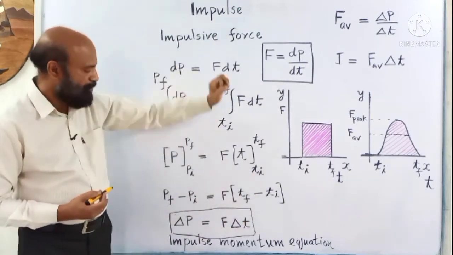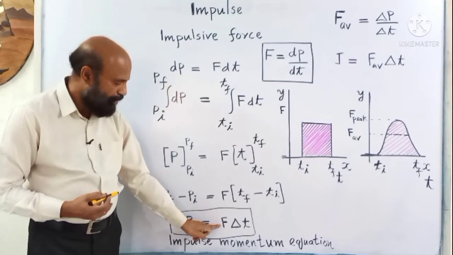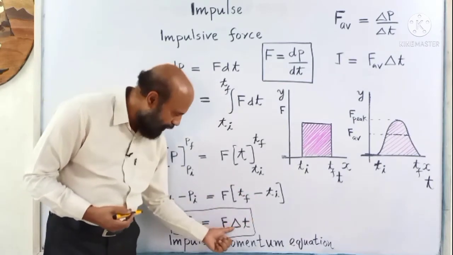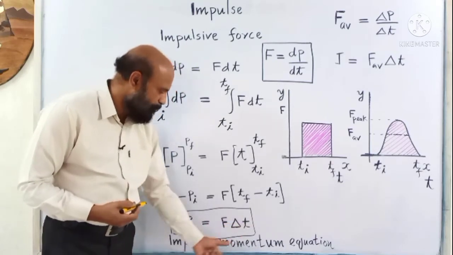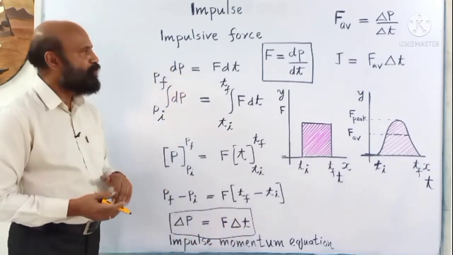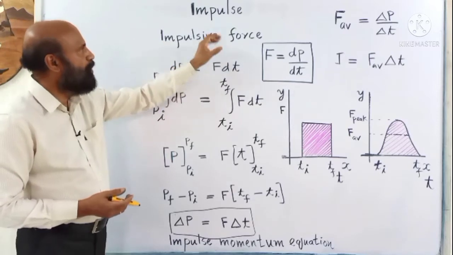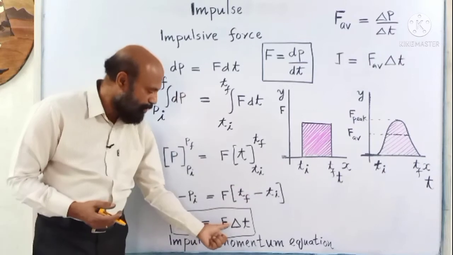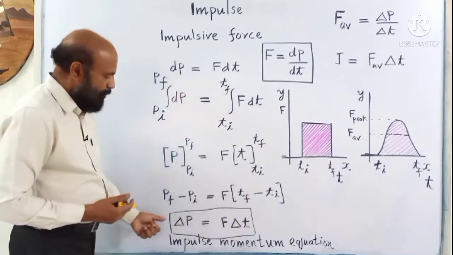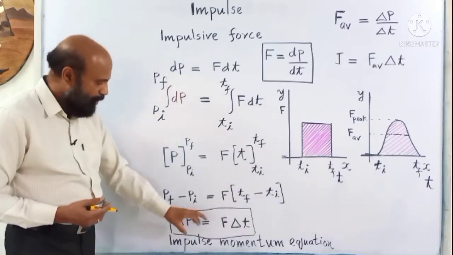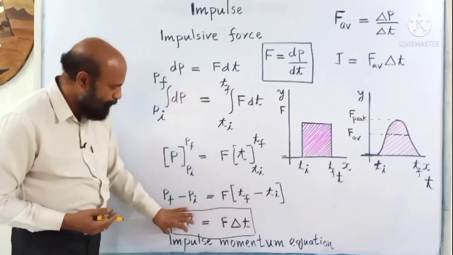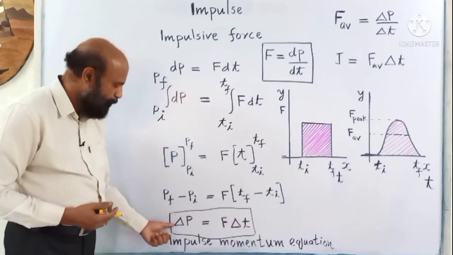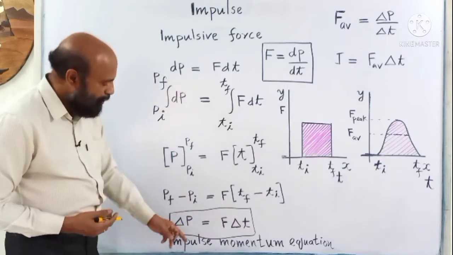That is what is impulse, the product of force and the time interval during which the force is acting, F into delta t. A very large force acting for a short interval is impulsive force. Then the impulse of an impulsive force is force multiplied by the time interval. This equation is known as the impulse momentum equation. F into delta t is impulse, delta p is the change in momentum.